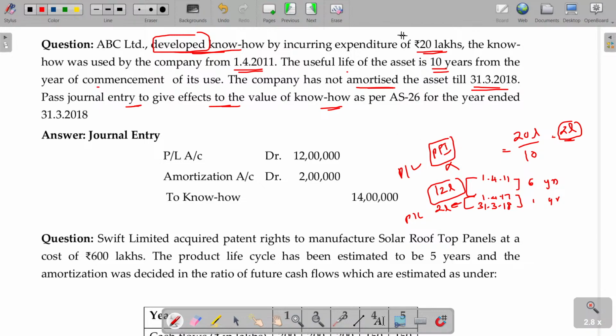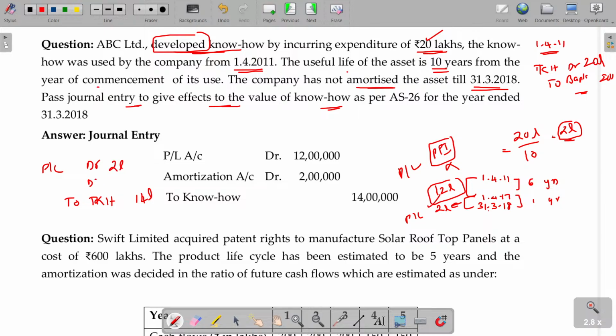Now, what is the journal entry for this one? On 1/4/11, technical know-how debit to bank. The development amount you spend is named as bank, value being 20 lakhs. Year on year, you have to debit 2 lakhs, but he has totally forgotten. In the current year, he has to debit completely. How much is the value to be written off? Technical know-how value being how much? 14 lakhs. Out of which, debit to the P&L account for the current year 2 lakhs.